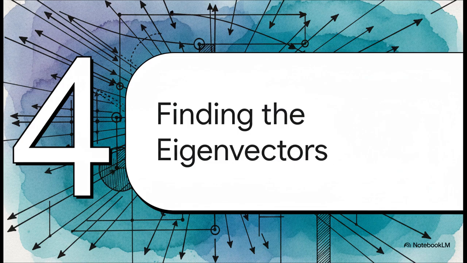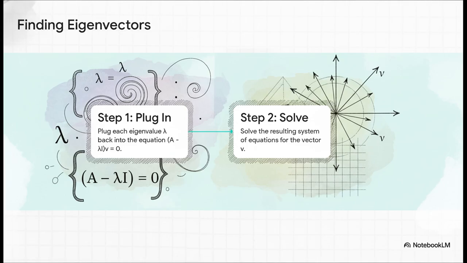Okay, so now we have the what. We've got the stretch factors. But now we need to find the who. Which specific vectors, or which directions, actually correspond to these eigenvalues. And the process is pretty simple. We take each eigenvalue one at a time, we plug it back into the equation, A minus lambda I v equals 0, and then we just solve the resulting system of equations for the eigenvector, v.